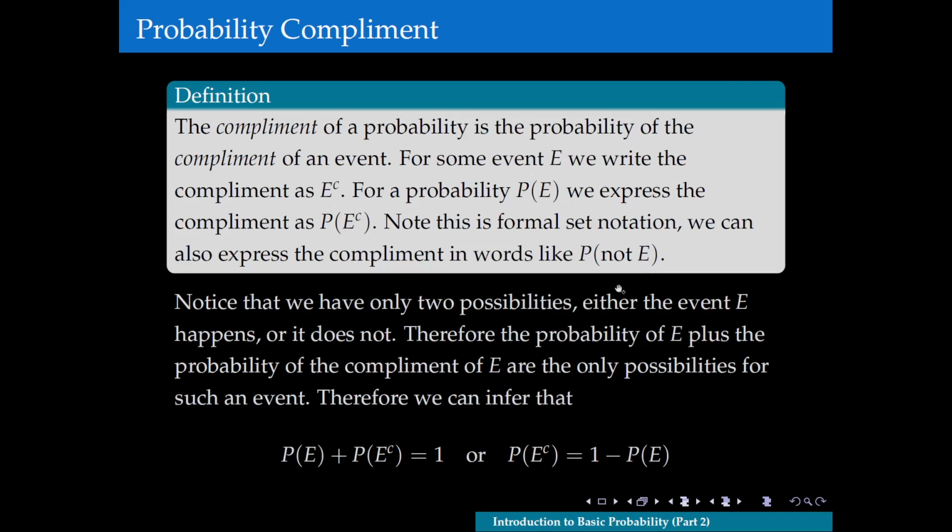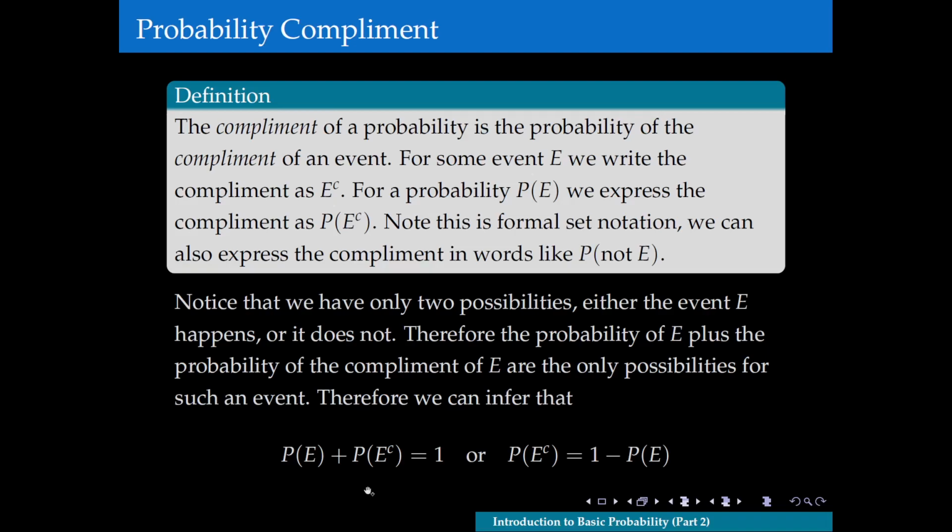Okay, so now notice for any event, we only have two possibilities. Either the event happens, right? One of the outcomes within the event happens, or they don't, right? So the event doesn't happen, right? That's the only two possibilities. So therefore, the probability of the event E plus the probability of the complement of E are the only possibilities for that event.